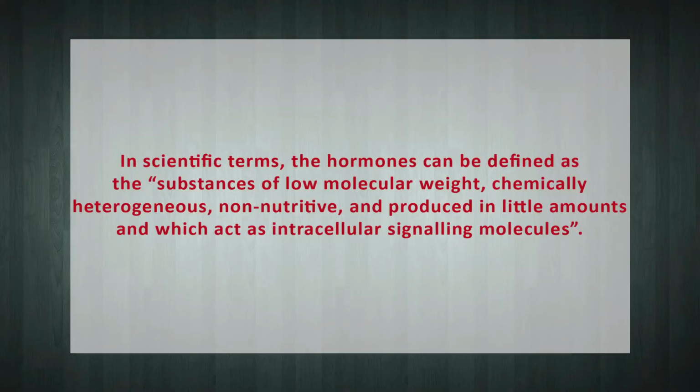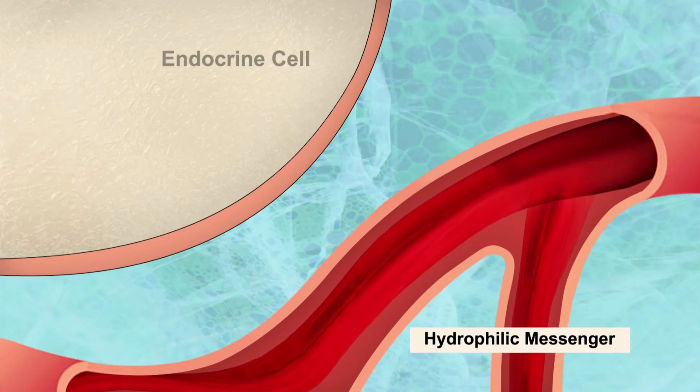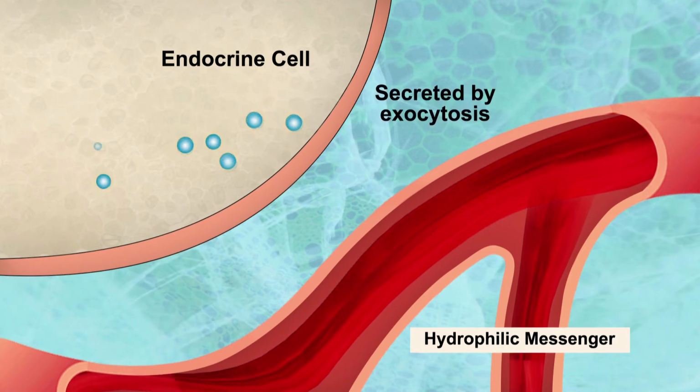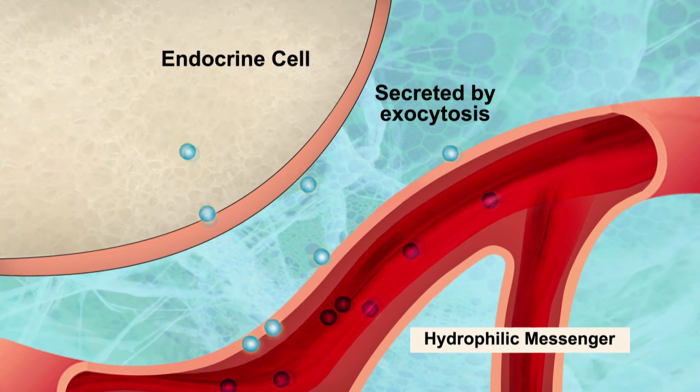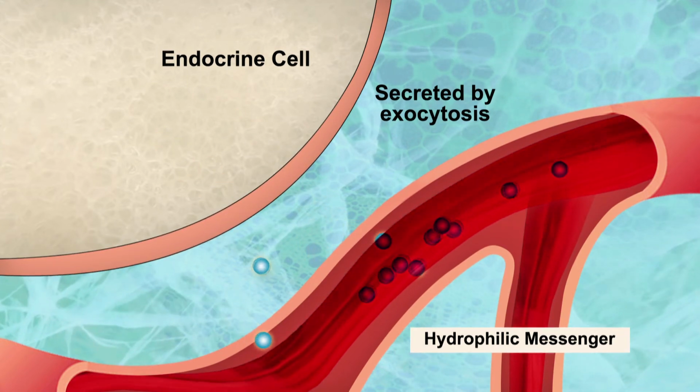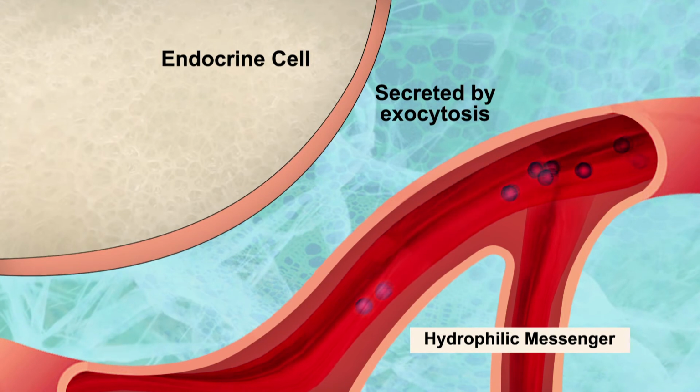Dear students, let's now discuss the hormones in brief. In scientific terms, the hormone can be defined as the substance of low molecular weight, chemically heterogeneous, non-nutritive, and produced in little amounts, and which acts as intracellular signaling molecule. A hormone is actually a type of mediator molecule which is generally released in one part of the body, but it regulates the activity of the cells in another part of the body.